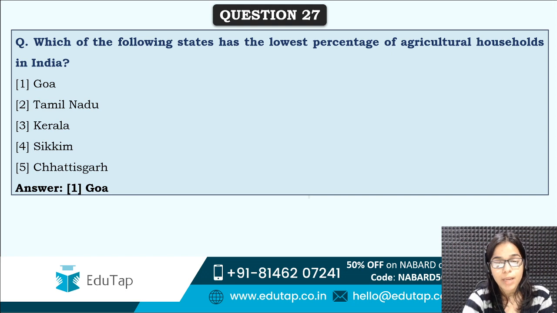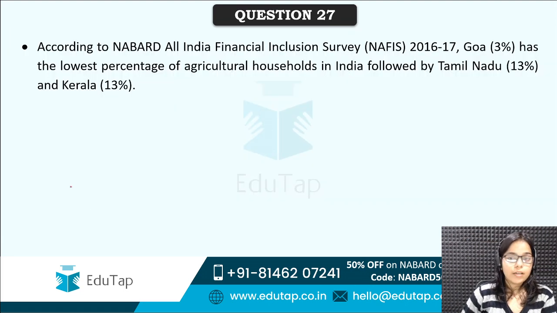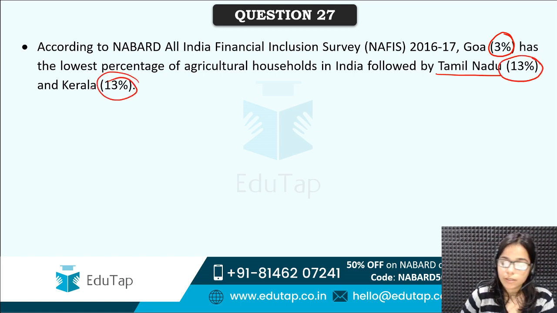So highest is in Meghalaya. Remember that. Highest in Meghalaya and lowest in Goa. So Goa has only 3% of households as agricultural households. On second position is Tamil Nadu, which has 13%, and Kerala again has 13%.